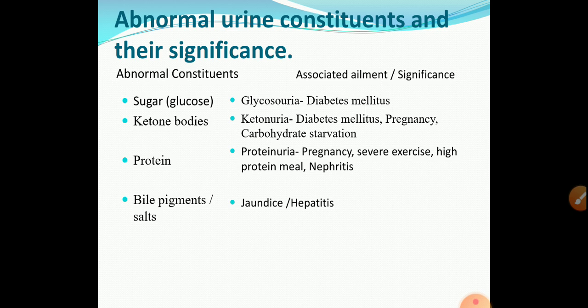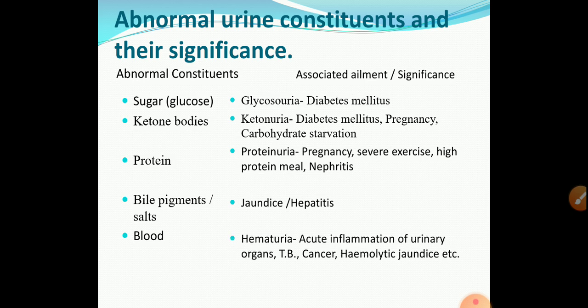Bile salt means what? Sodium glycocholate or sodium taurocholate is called bile salt, and bile pigment is the breakdown product of the hemoglobin. That is bilirubin and biliverdin are called bile pigment. Then blood. When blood is present in the urine, such condition is called hematuria, and they occur in case of acute inflammation of urinary bladder or urinary organs. Then in case of TB, in case of cancer, in case of hemolytic jaundice.